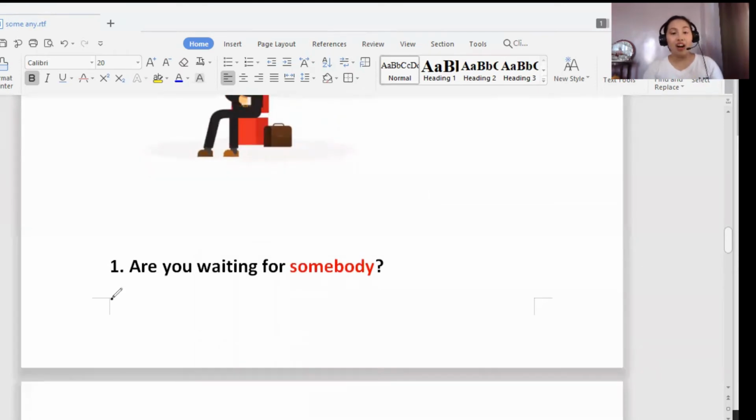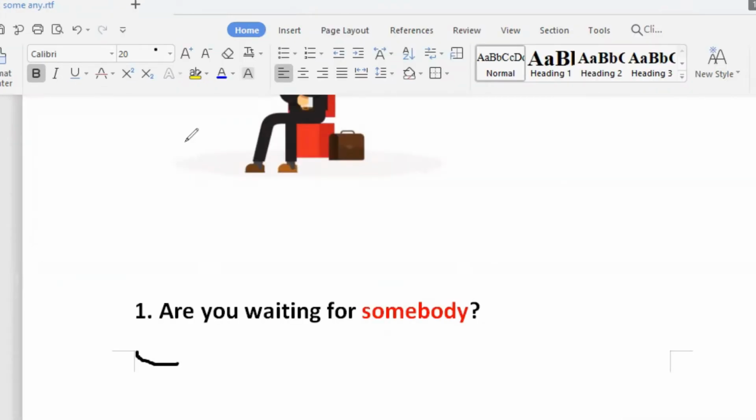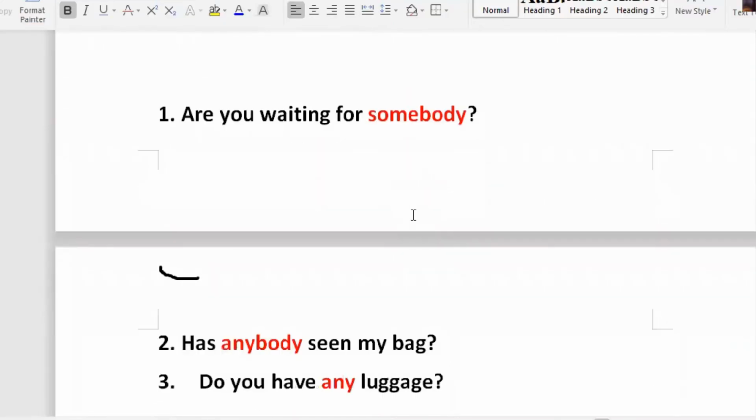Example, we have it here. Are you waiting for somebody? Okay, so this is a question, but it's in a positive form. Just to add, guys, here we're using somebody. We can only use somebody in a question if we already have an idea about someone or something. For example, here we could see that this person is waiting for someone. So we already have an idea. So we can use somebody in asking a question.